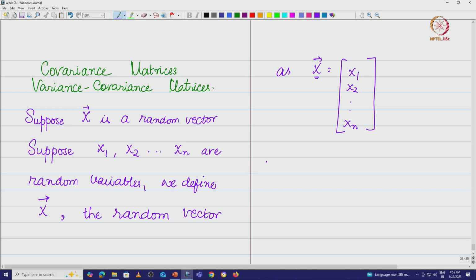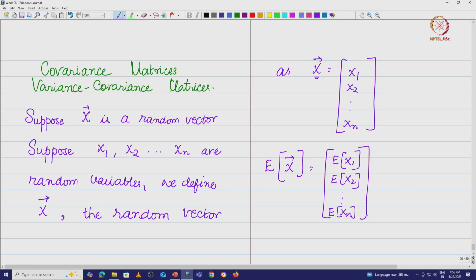So, the expected value of the random vector x is nothing but the vector of expected values: E of x1, E of x2, and so on, E of xn. Basically, the expected value of a random vector is a vector of expected values. So, that is what this means.